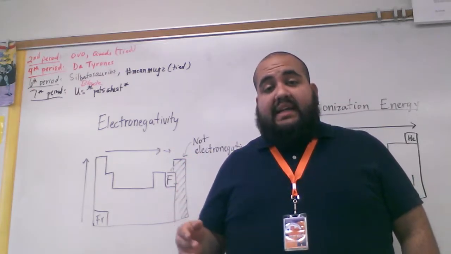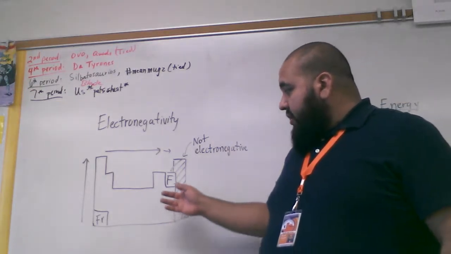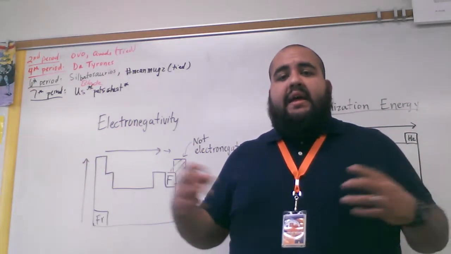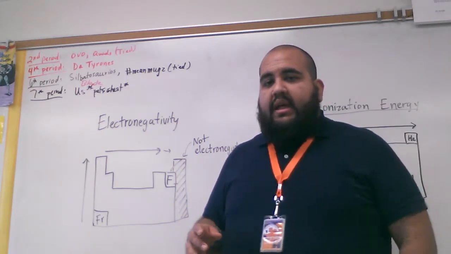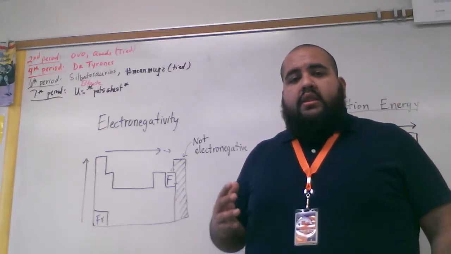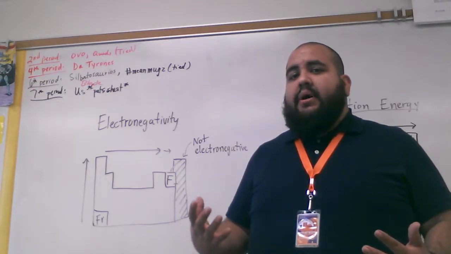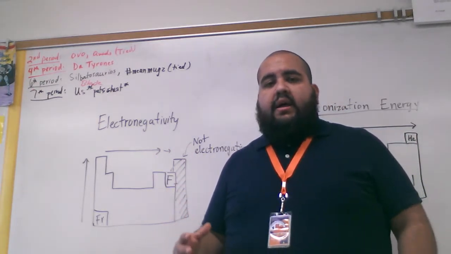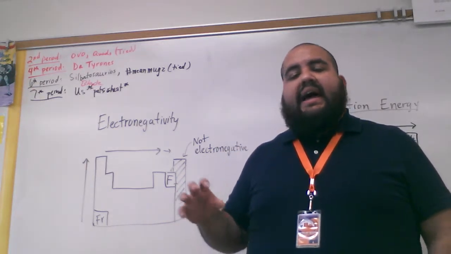It exists in the p sublevel, which I know Mr. Marshall covered with you guys, and therefore, it is very active in trying to obtain electrons to bind to it, okay? Very active. Now, chlorine is also active. Don't get me wrong. The problem is chlorine's a little heavier, okay? Chlorine weighs about 35 grams per every mole or every atom, okay? So being that heavy does not allow it to be as active.